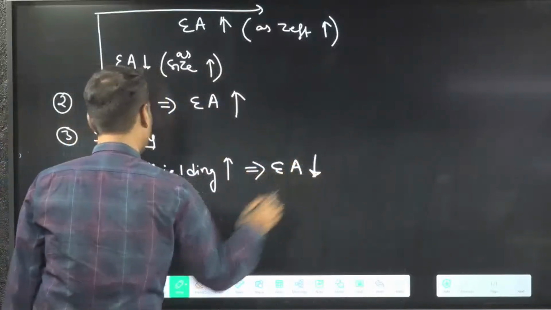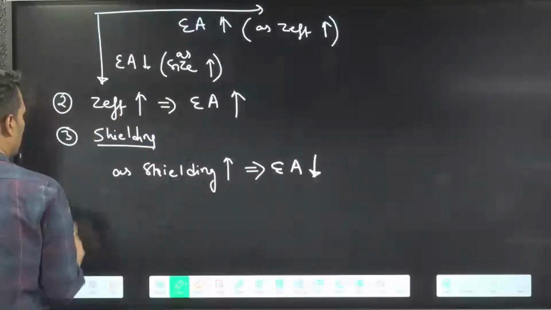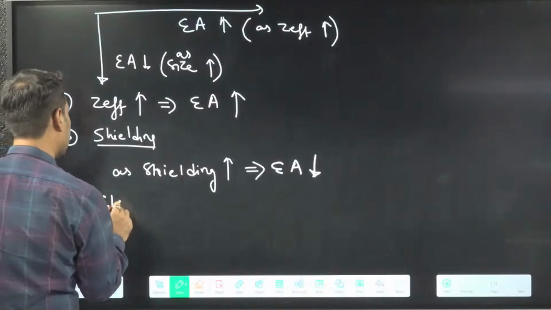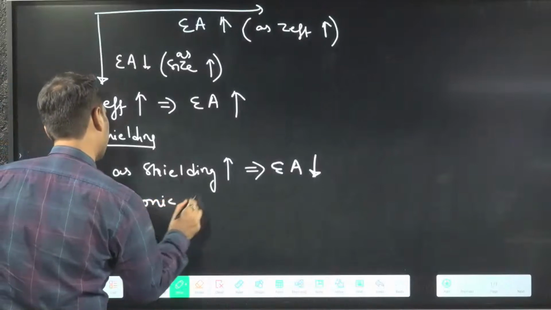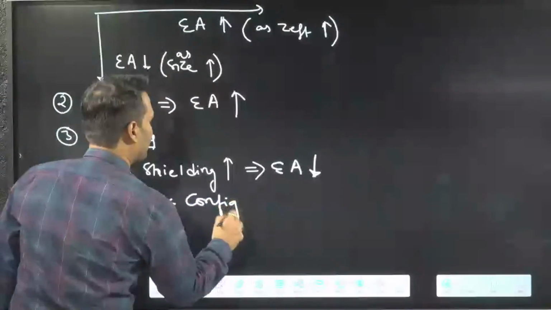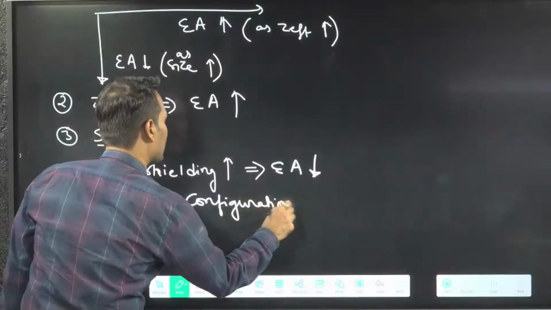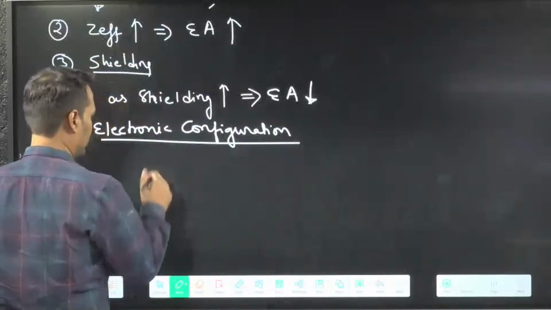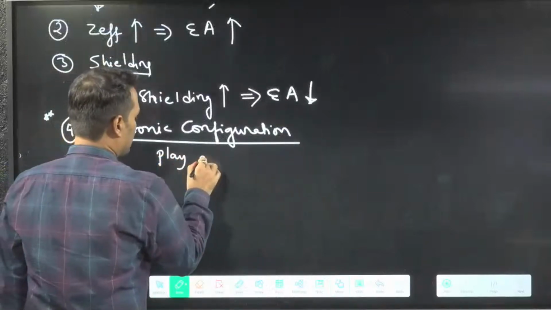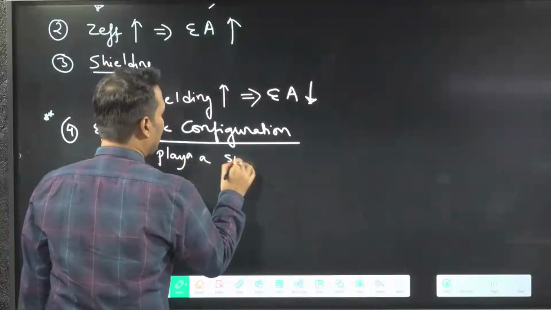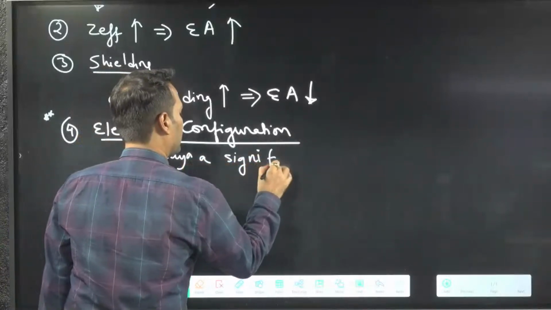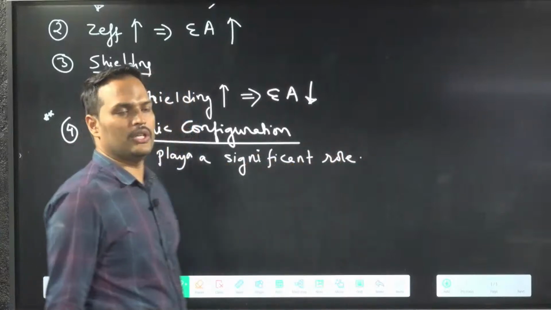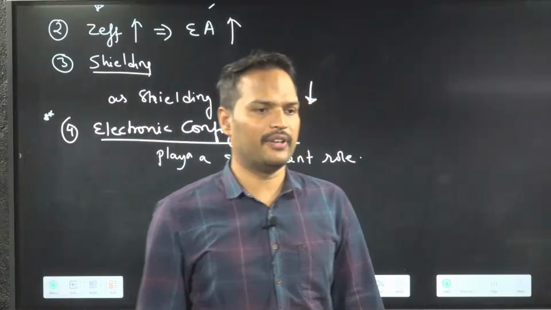Okay, electron affinity decreases. Acha, come to the fourth point, and this fourth point is very important. That is your electronic configuration. See, in electron affinity, electronic configuration is very important. It plays a significant role. Suppose you are having 2p5 configuration.